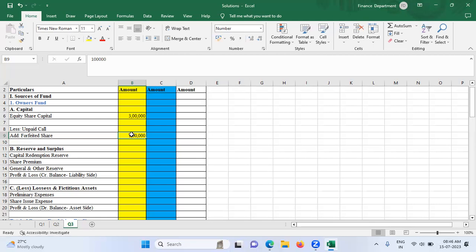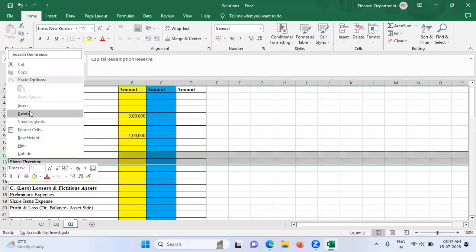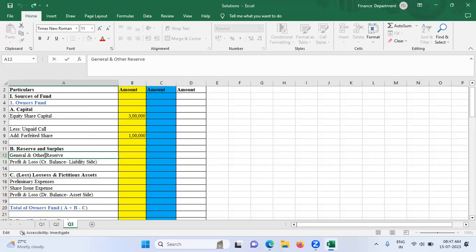Forget about loan from banks as of now. See general reserve and sinking fund reserve right here. General reserve, I will write general reserve first. We do not need capital redemption reserve or share reserve, because what is not there is not there. So I have to write general reserve. General reserve is written here as 2 lakhs rupees.